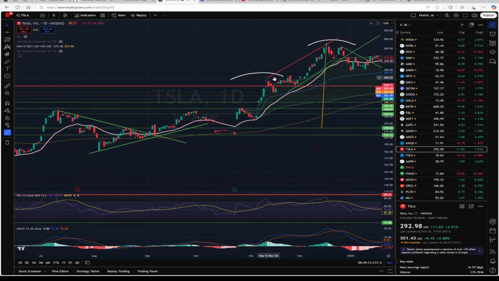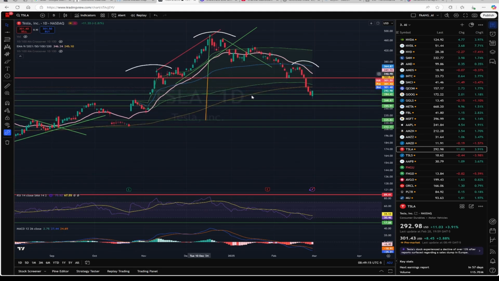Gap ups and gap downs act like magnets, dragging the price towards it. And I'm thinking that we are on our way to do the gap fill out here, and any pre-market jumps we are seeing are, I think, premature. We need to wait and see what happens with Tesla. So that's my thought about Tesla.